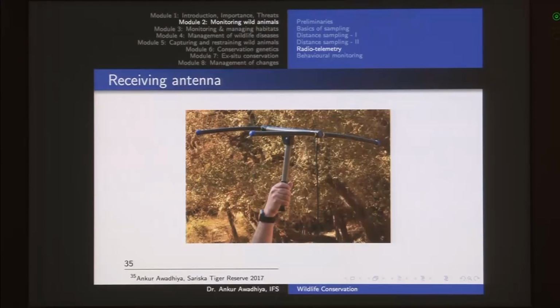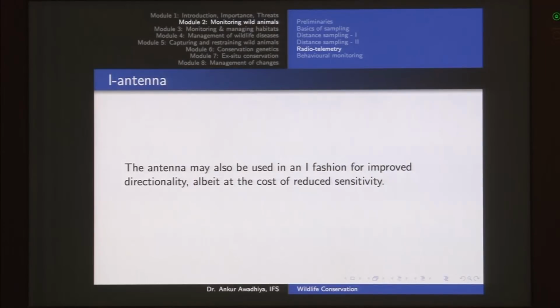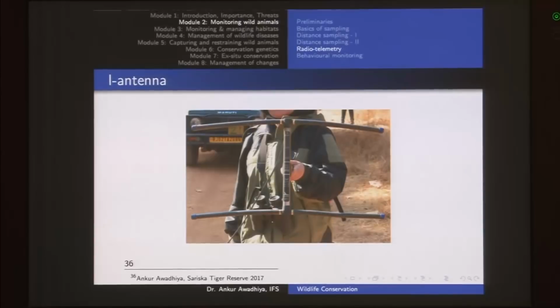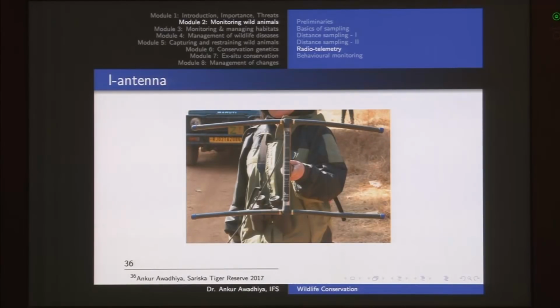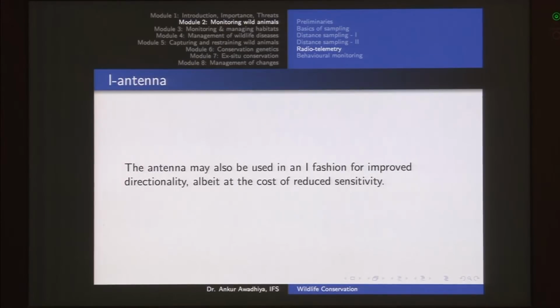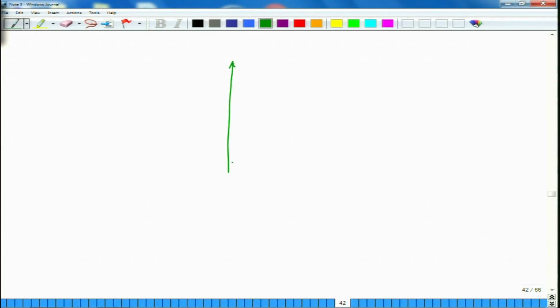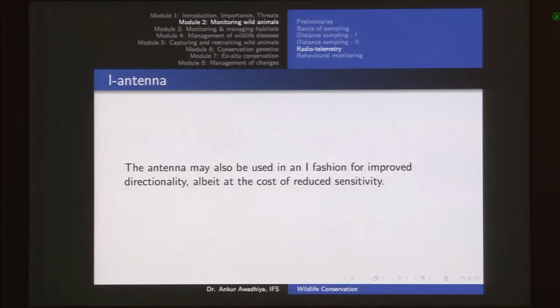In the case of the receiving antenna, we normally go for a Yagi antenna, and this antenna can be used in this fashion or it can be used in the eye fashion. When you go for the eye fashion, it is used when you are already very close to the animal, because in this fashion your directionality is very good, but the sensitivity is not that good. When you are using your antenna in the eye fashion, you can tell whether your animal is here or here. It gives very good directionality, but the problem is that you cannot use it at a greater distance, because the sensitivity this fashion gives you is very low.